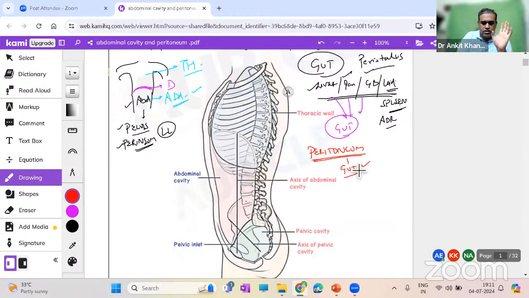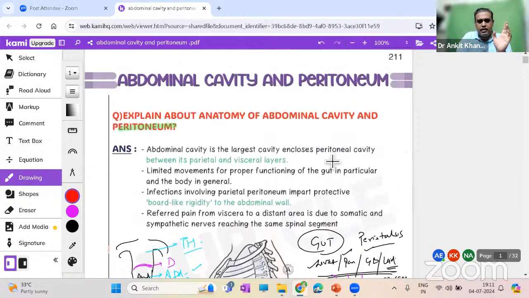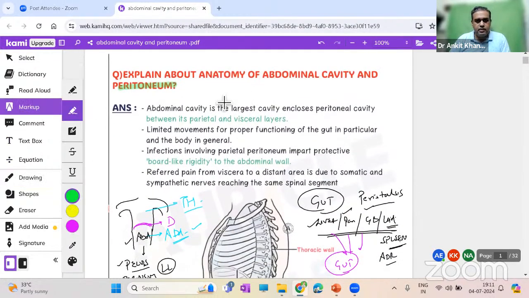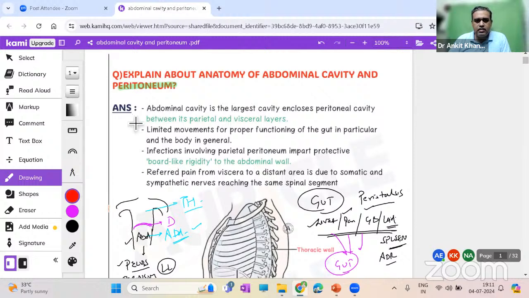Now, if you have understood this much of the basics, then we can go to the specific areas we are going to discuss. The question was: explain the anatomy of the abdominal cavity and peritoneum. The abdominal cavity is the largest cavity, which encloses the peritoneal cavity between its parietal and visceral layers. Fair enough, this is how you have to write the answers. Limited movements for proper functioning of the gut in particular and body in general, the basic functions.